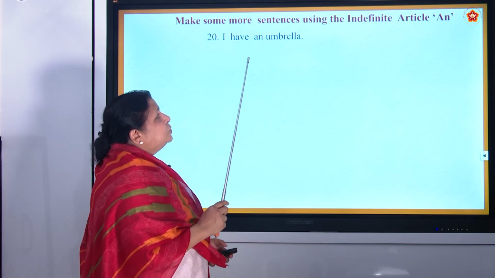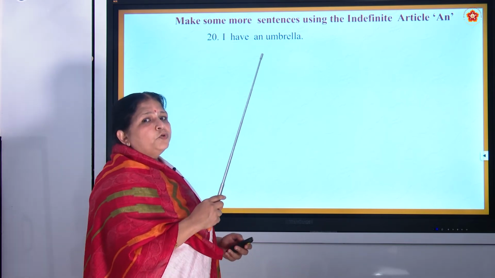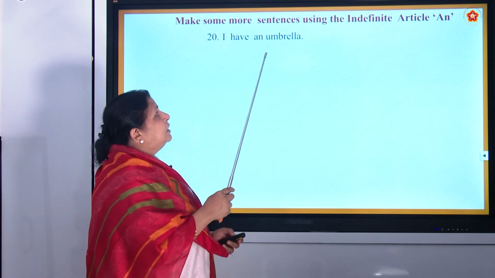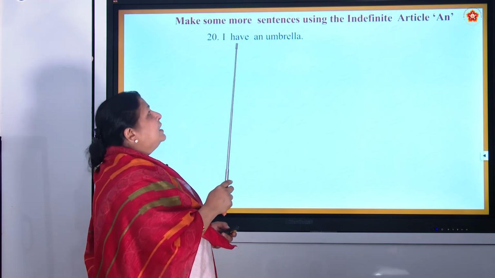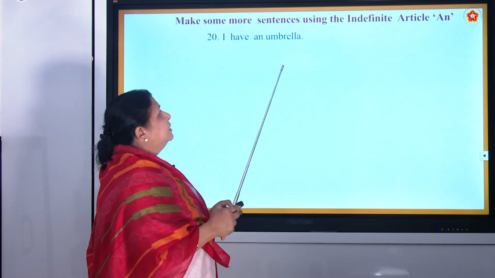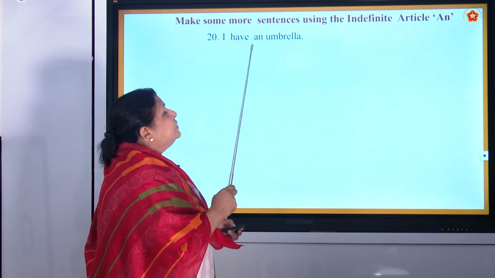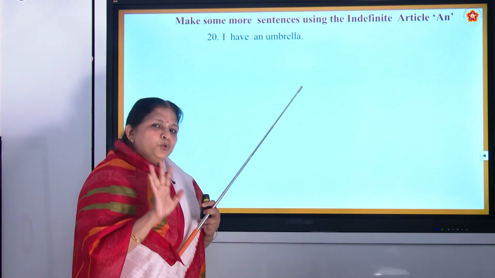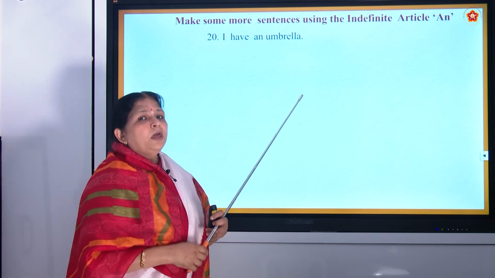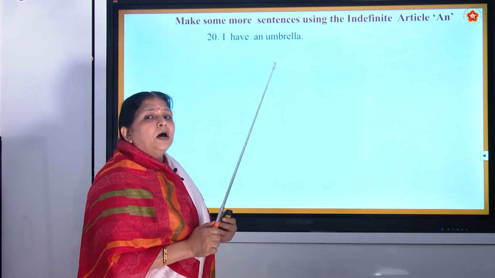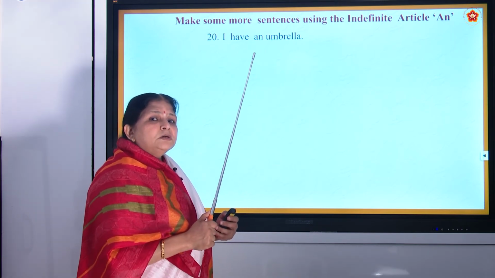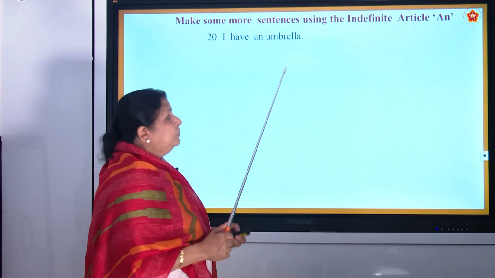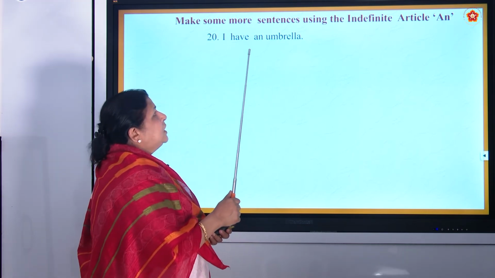U-M-B-R-E-L-L-A, umbrella. So now the sound of U is as in a, umbrella. See, a. So an umbrella. Okay. Yes. See, now here it is a tricky word. See, U, A, E, I, O, U is also a vowel. But the sound is as a. So a is A. So an will always come. So I have an umbrella.